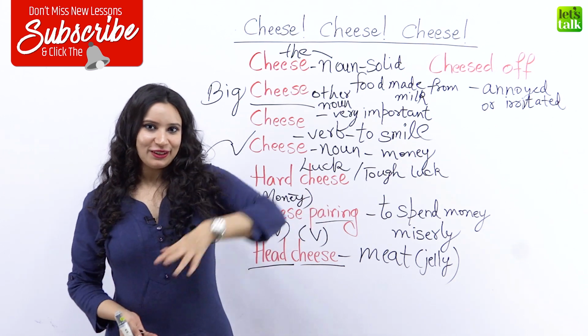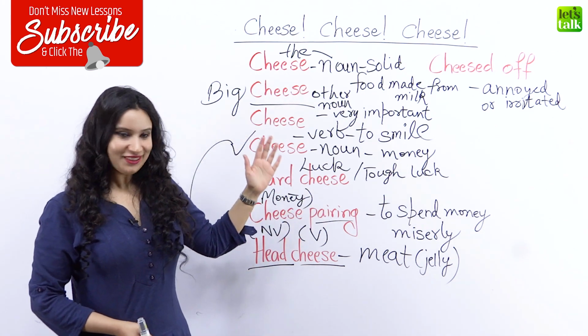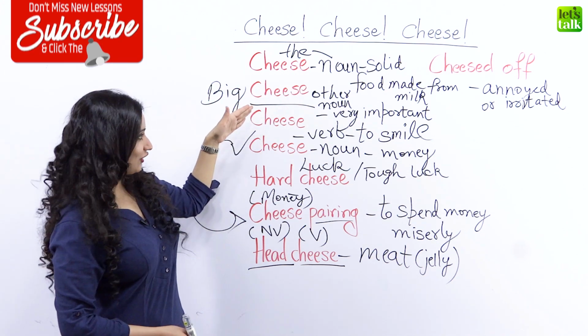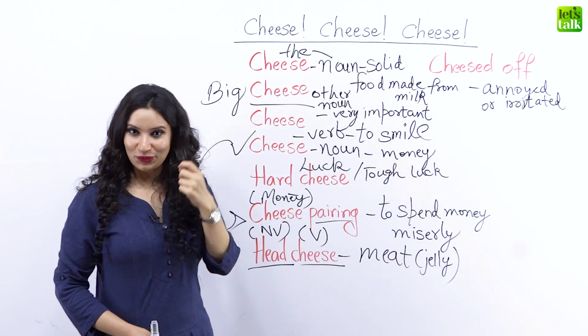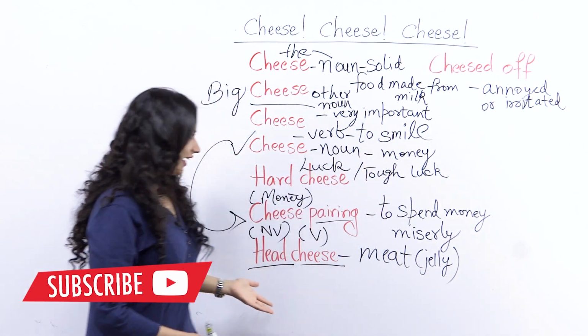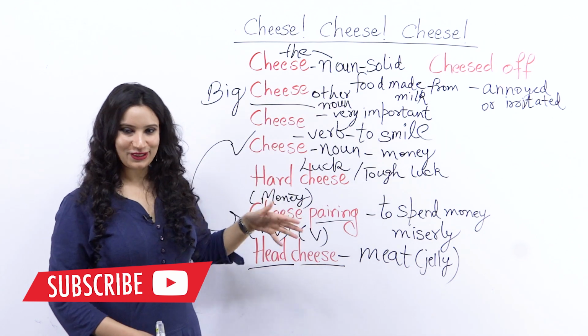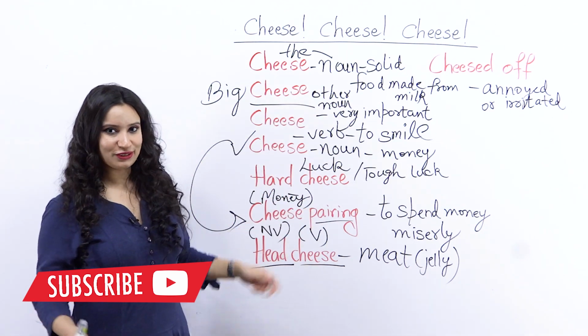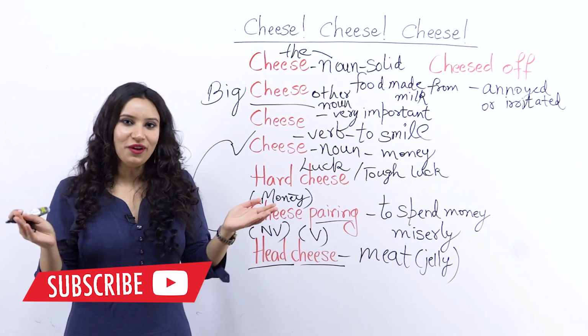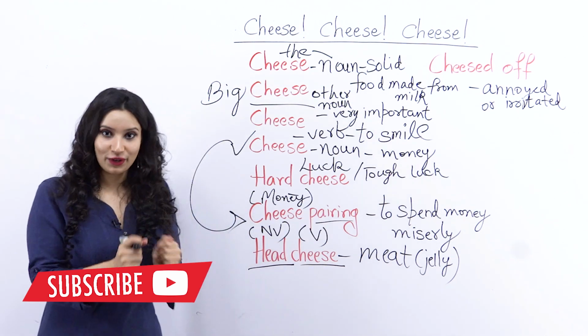Now we're going to look at all the words once again. Cheese, the noun, and cheese, the other noun, and cheese, which means to smile, it's a verb. And then we have cheese as money, and all of these are collocations that you can use. And if you're not cheesed off, then congratulations, because we are at the end of the lesson and you can go ahead and have that cheese pizza because I know you're very hungry now.